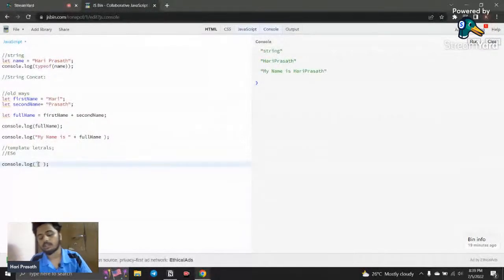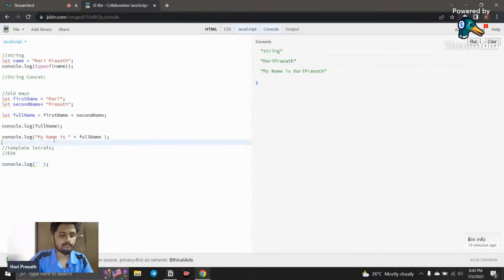string. I already told you, everything that comes under double quotes, everything that comes under single quotes, and also everything that comes inside the backticks is also considered as a string. So the backticks is used for using the template literals. So the same thing I'm going to use here. Here I just say my name is.